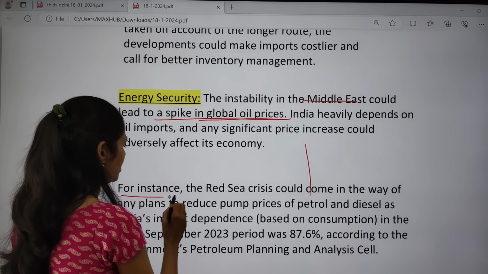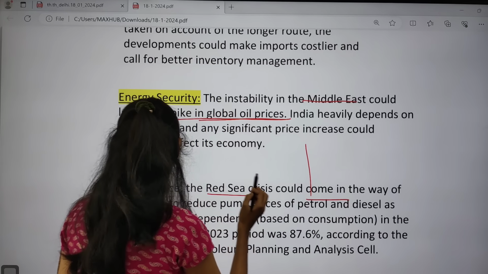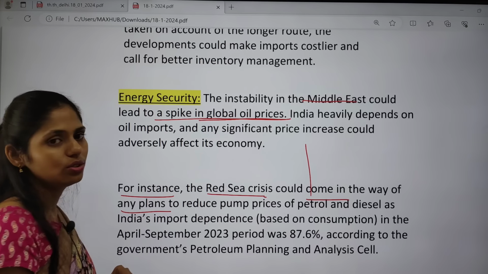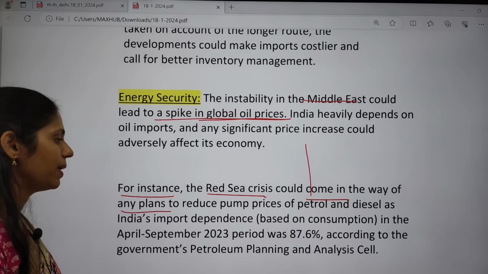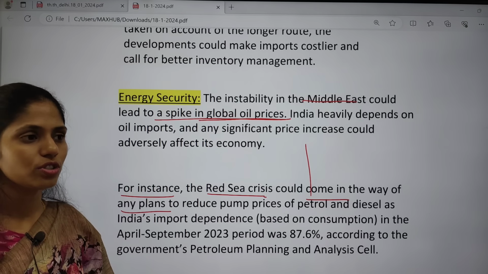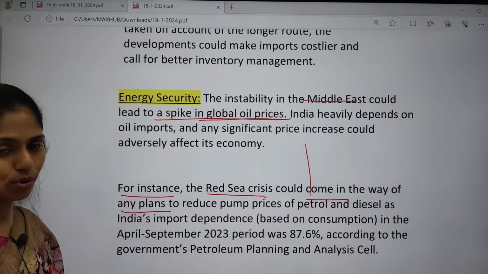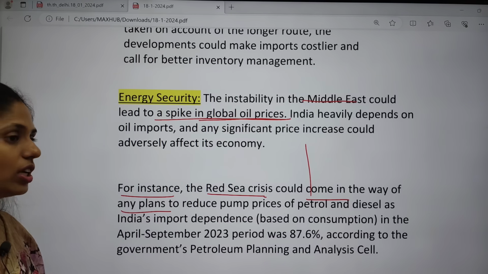For instance, the Red Sea crisis could get in the way of any plans to reduce pump prices of petrol and diesel, given India's import dependence. Most of the time we depend on imports, especially crude oil. So if there is any change in the geodynamics going on in the world, it will have a negative impact on India, right?